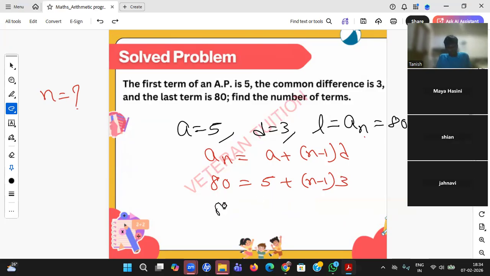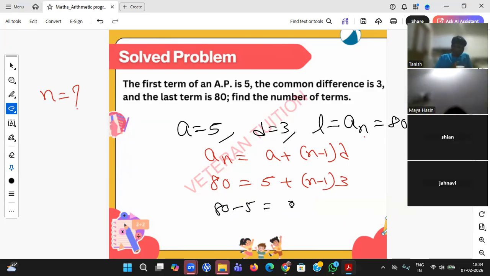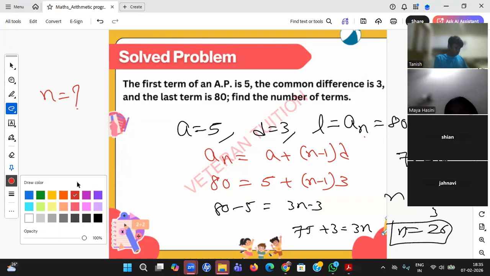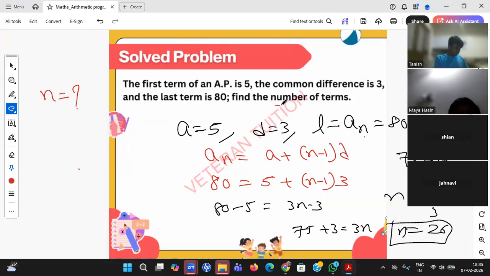So 80 minus 5 equal to 3n minus 3. 80 minus 5 is 75, plus 3 equal to 3n. 78 equal to 3n. N equal to 78 by 3. 3 2s are 6, 3 6s are 18. N equal to 26. Okay, so this is how you need to find n, the number of terms.